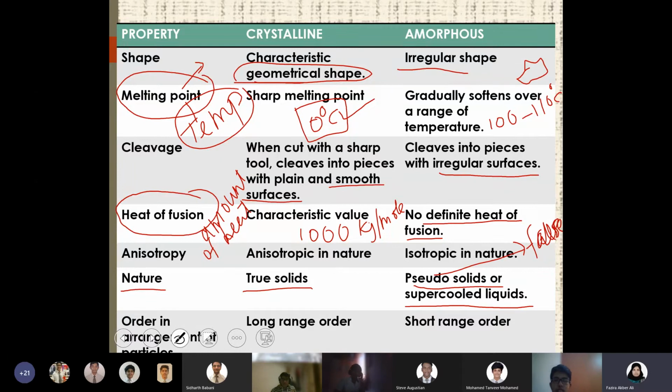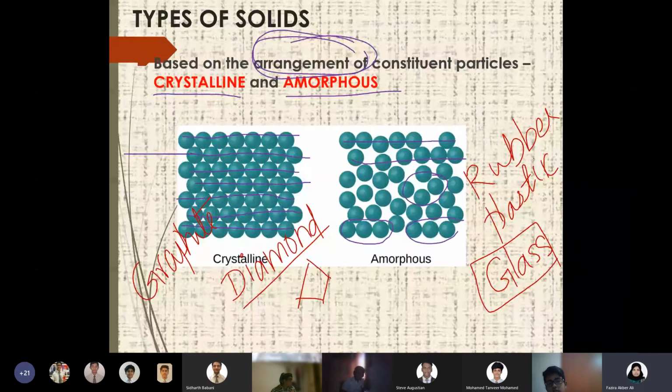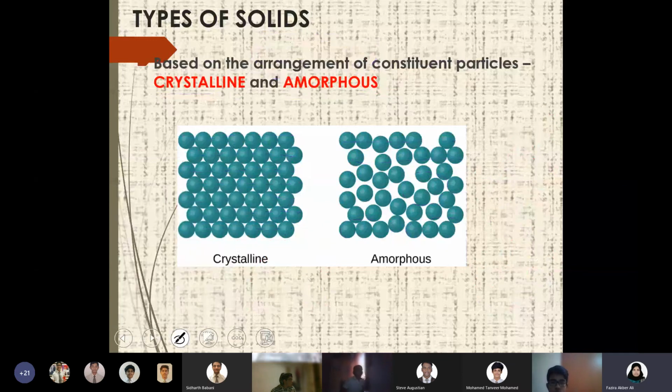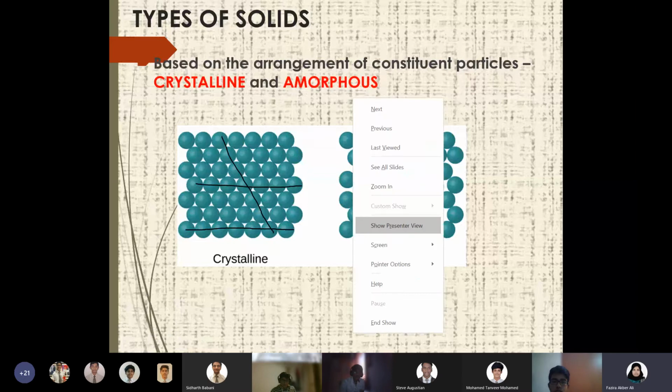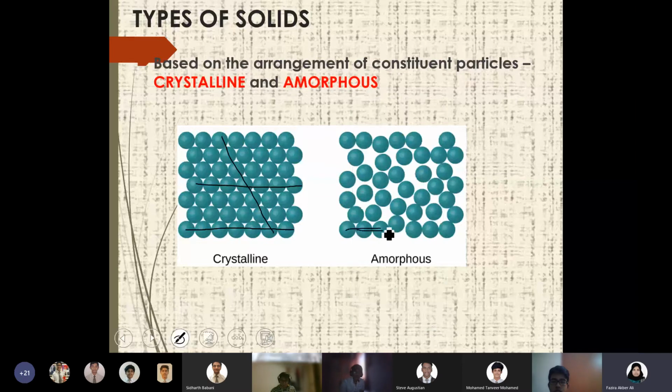The last property is order in arrangement of particles. For crystalline, it's a long range order, and for amorphous, it's a short range order. I have already explained it over here, because as you can see, the arrangement in any direction is for a very long range of distance. But for amorphous, these three are arranged on a very short range, there is a perfect arrangement.